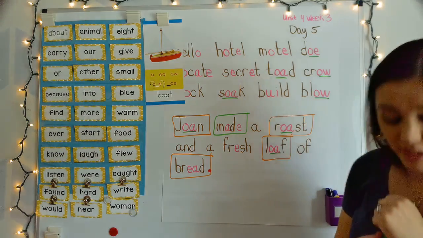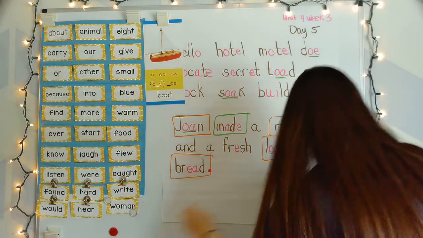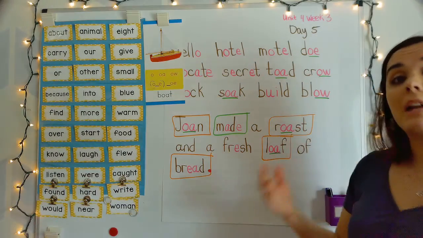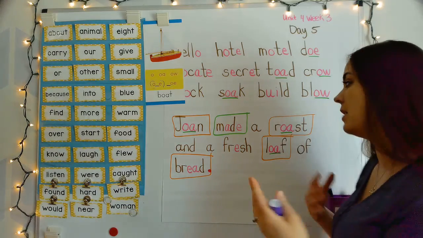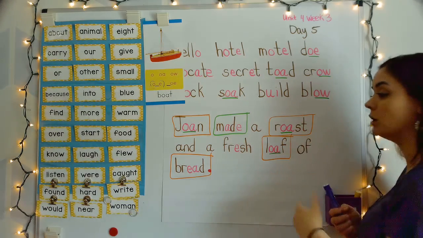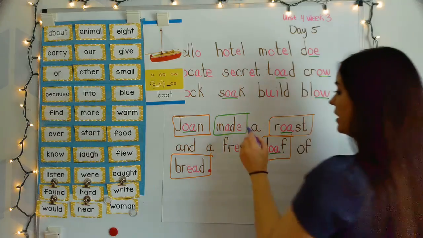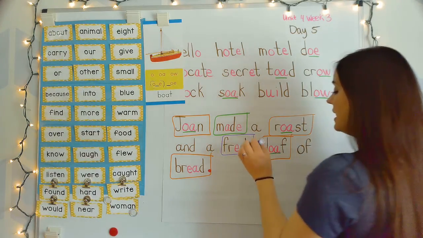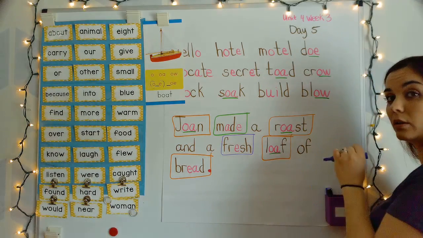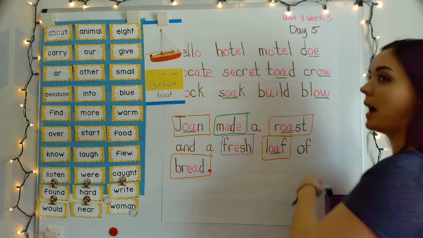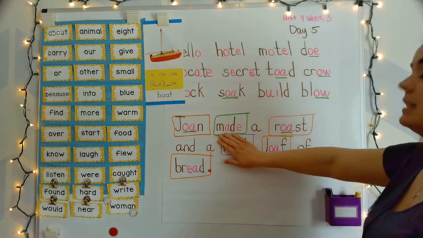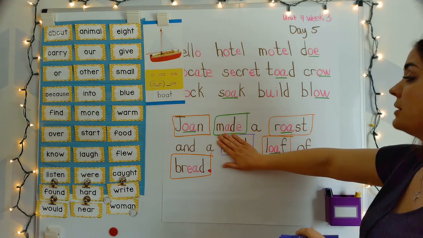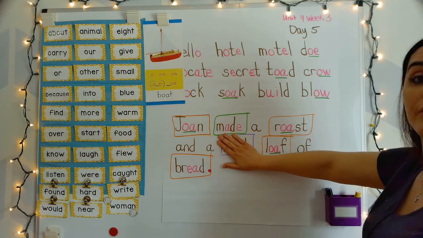So we also have an adjective in our sentence. Maybe you remember, an adjective is a describing word. It describes a noun. It modifies a noun, is what it's called. And so the word fresh is describing the word loaf. It is telling about the loaf of bread. This sentence would still be perfectly true if you said, Joan made a roast and a loaf of bread.